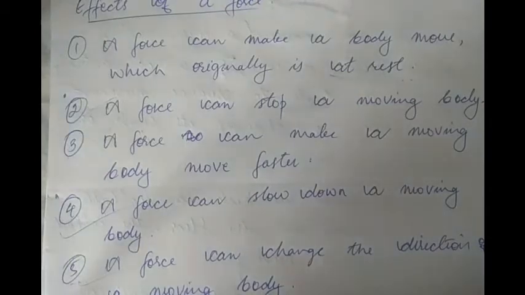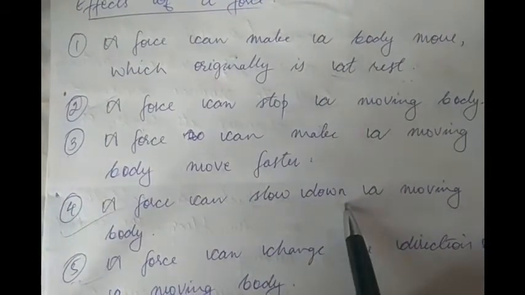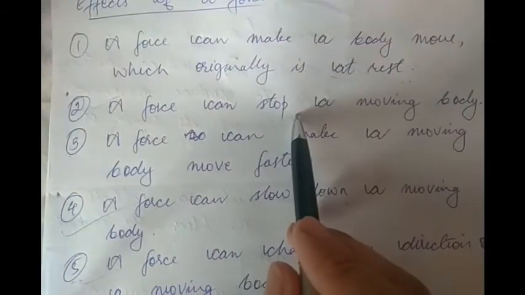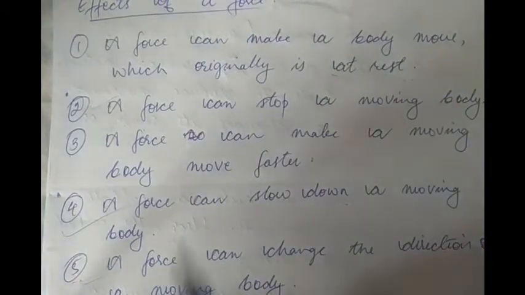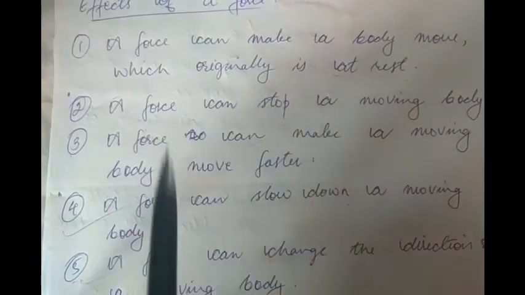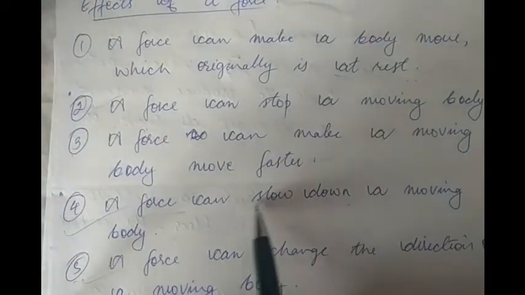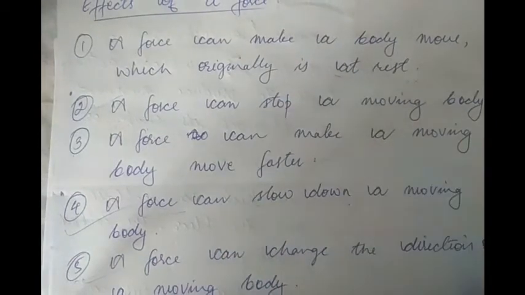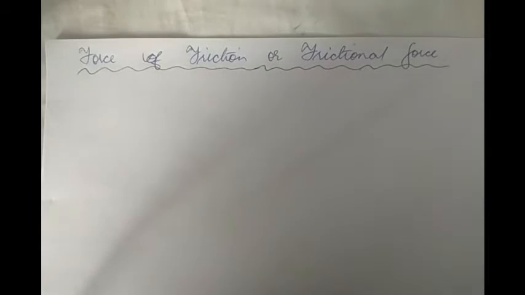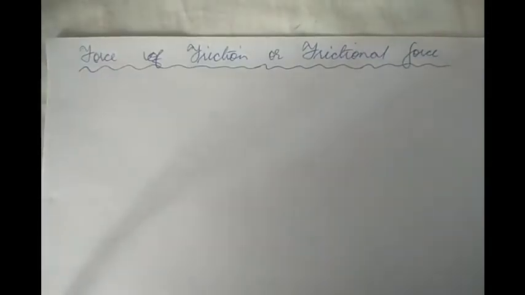So to slow down a body or to stop a body, there needs to be a force applied. There has to be a force which when acts, the body slows down or the body stops. This force which slows down a body or stops a body which initially was in motion is what is called force of friction.